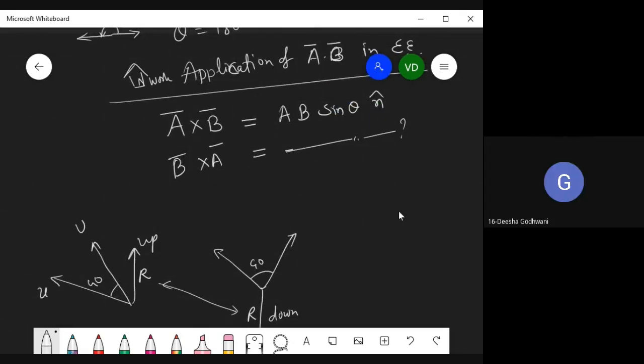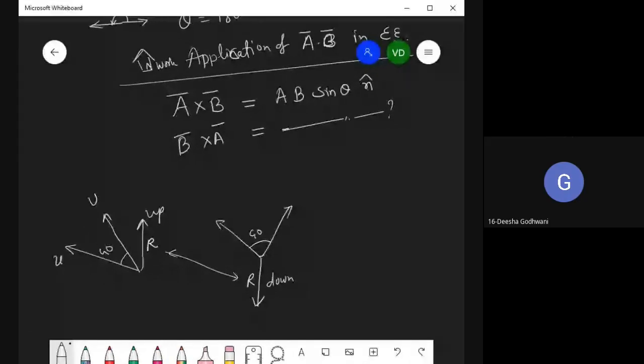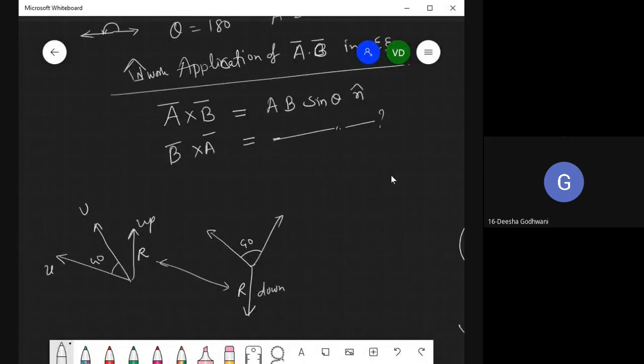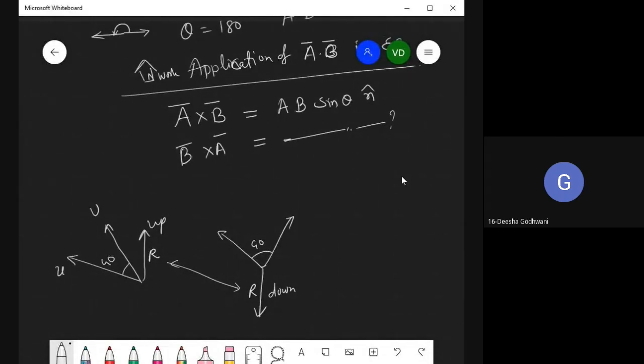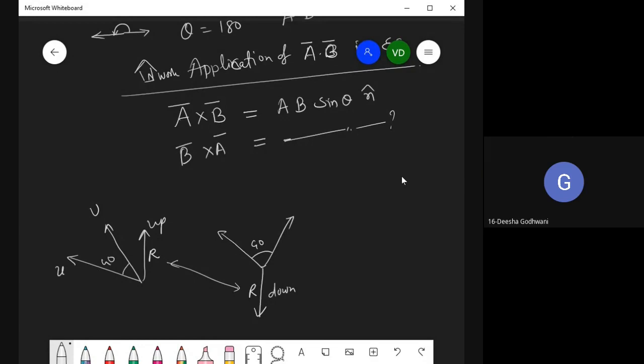So, may I- yes, go ahead. According to the right hand screw rule, it states that when we rotate from the direction of U to V, in that direction only the R is situated.